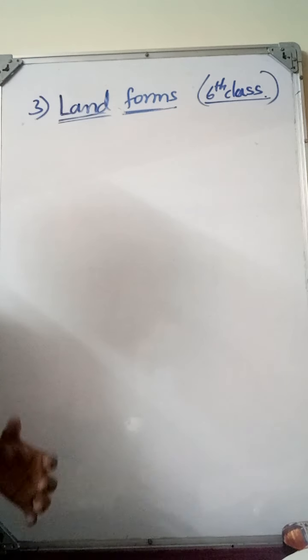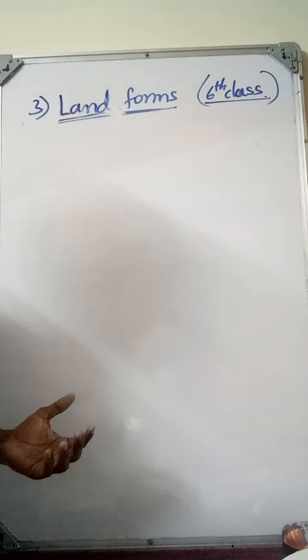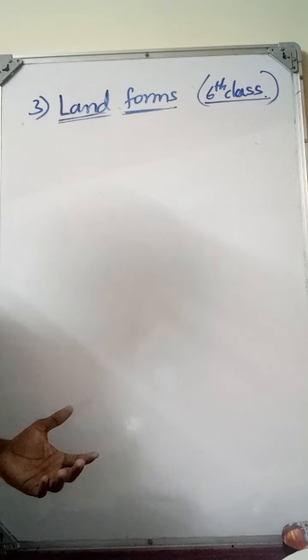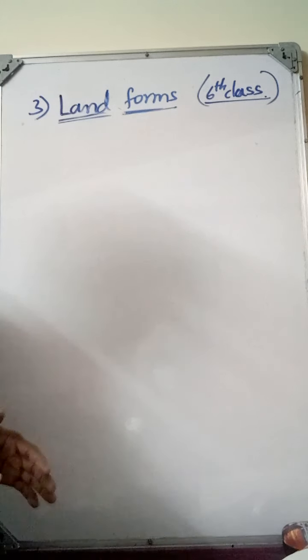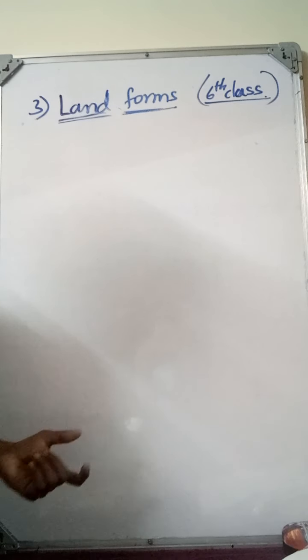We all know that we are living on a land or a terrain. Is the land we are living on the same in all places? No, it is not uniform in all places. If we go from one place to another, we can definitely see the difference in land or terrain. In some places the landmass is very high, in some places it is very low, in some places there are steep slopes and zigzag areas. We can see all these changes. These are known as the relief of a region.